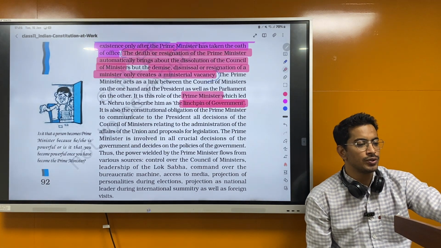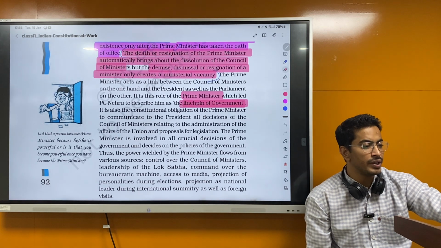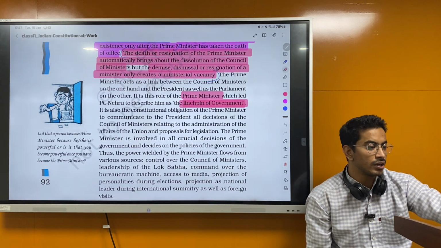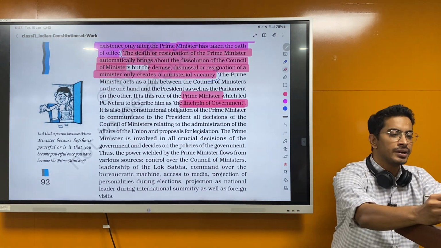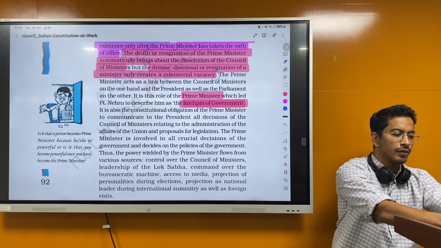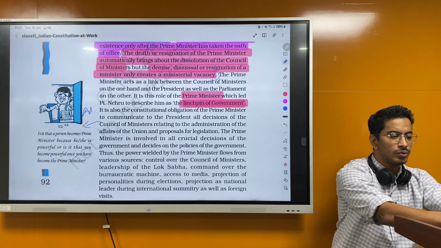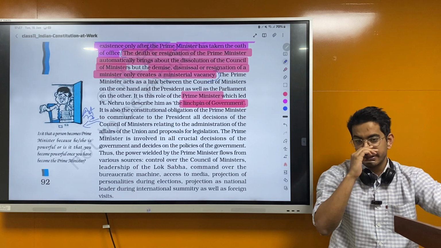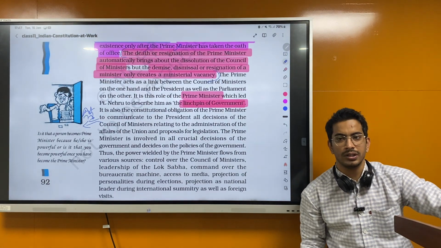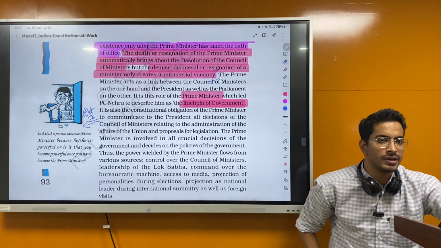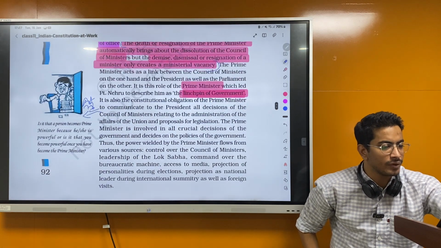It is also the constitutional obligation of the Prime Minister to communicate to the President all decisions of the Council of Ministers relating to the administration of the affairs of the Union and proposals for legislation. This is again Article 78. We'll read about it, don't worry. But you do remember that Article 78 says that all the decisions taken should be communicated to the President via the Prime Minister. Okay?